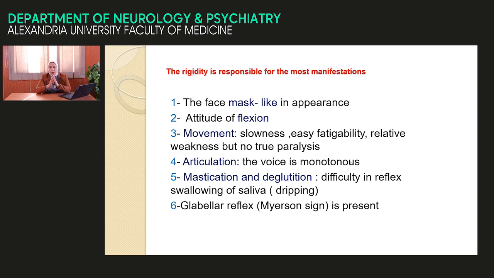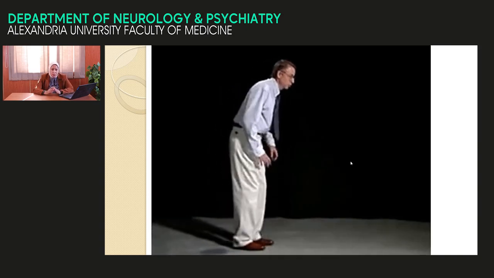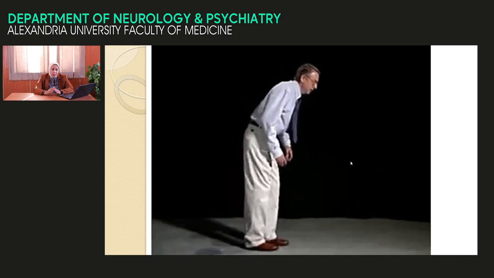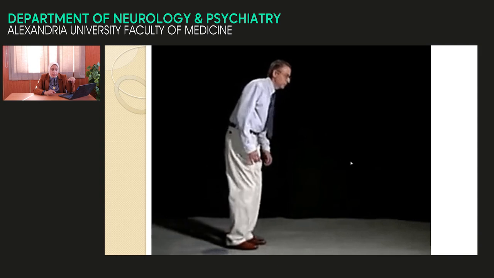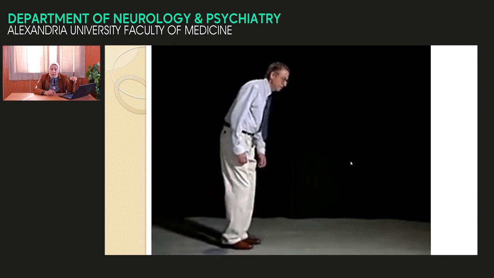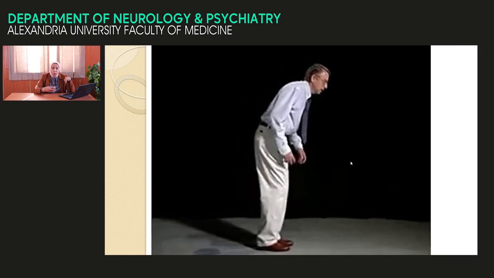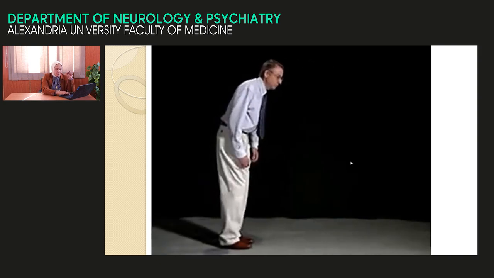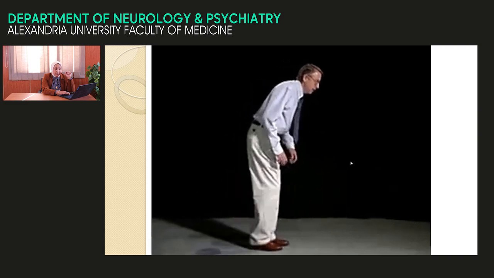Second, the attitude of the patient. The attitude of the patient is the flexed attitude, like this. All the skeletal muscles are rigid, but the rigidity is more in the anti-gravity muscles. What are the anti-gravity muscles? The neck flexor, flexion of the neck. The biceps, flexion of the elbow. The paravertebral muscle, flexion of the back. The hamstring, flexion of the knee. There is a flexed attitude, and the center of gravity of the patient is in the front, leading to propulsion during walking. The gait of the patient is a short steppage shuffling gait.